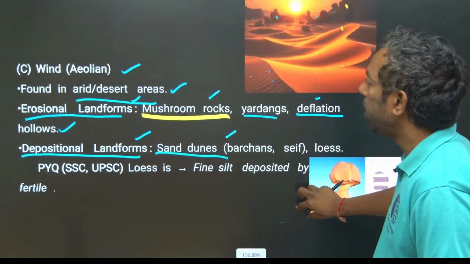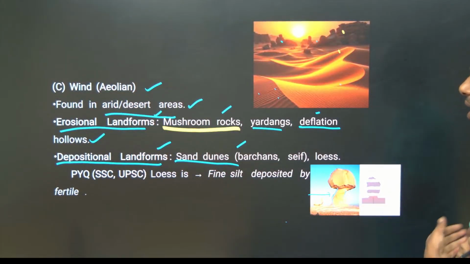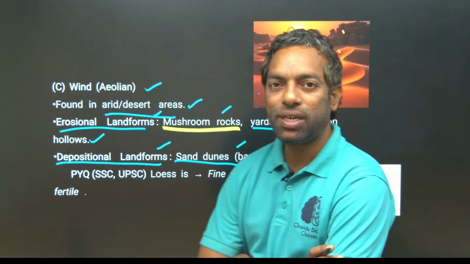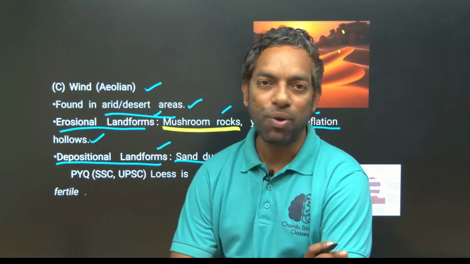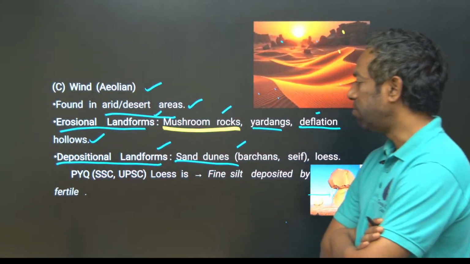Wind creates erosional landforms and depositional landforms. They can ask you which one of the following is an erosional landform, or which is a depositional landform by wind. They can ask you any form.